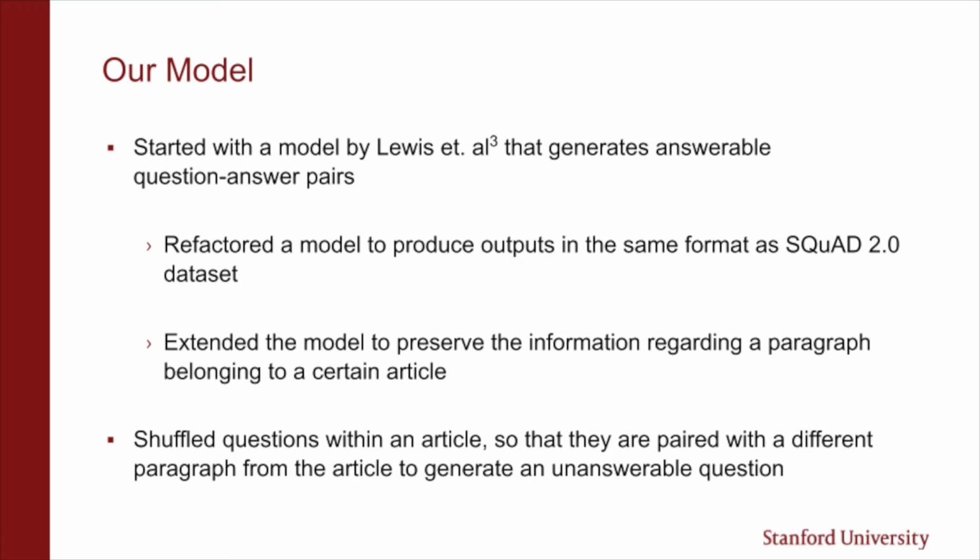To generate unanswerable questions, we have shuffled the questions within the same article. This ensured that while the questions were unanswerable, they were still somewhat relevant to the context of the article to make it harder for the model to distinguish between answerable and unanswerable questions.